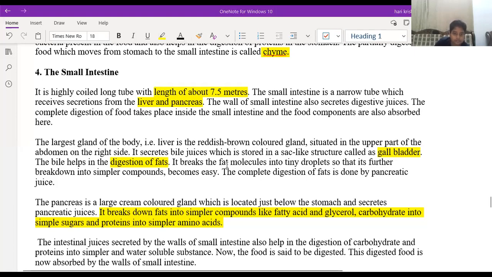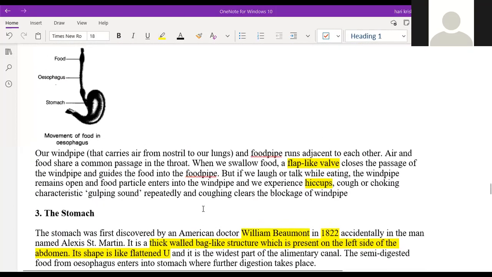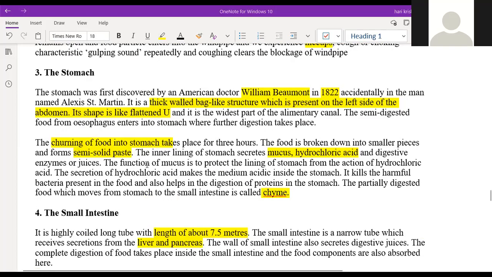Generally, the stomach will be on the lower side of the abdomen, on the left side. You have already seen it, right? See here, it is present on the left side of the abdomen.